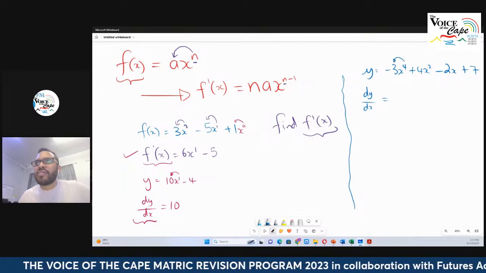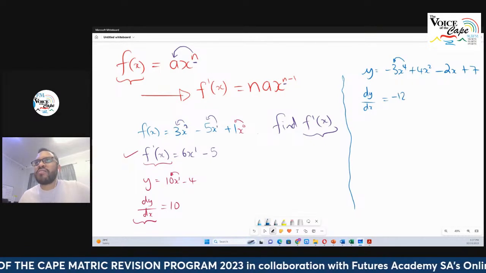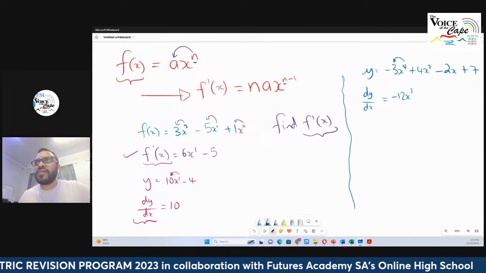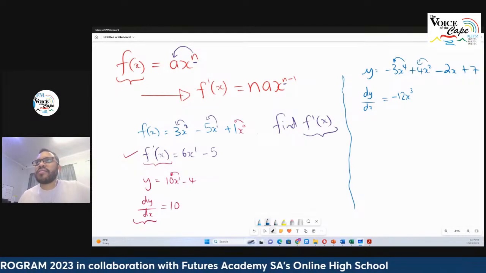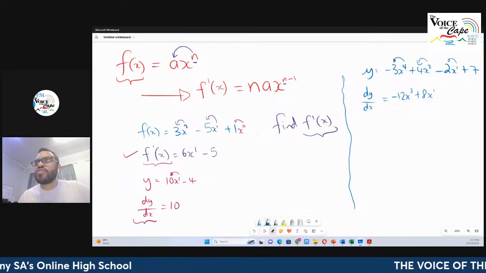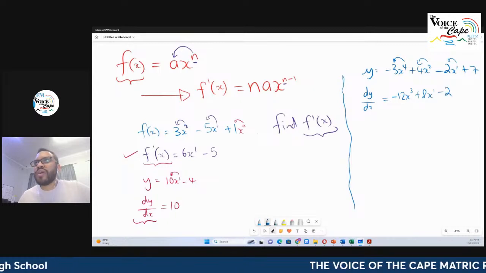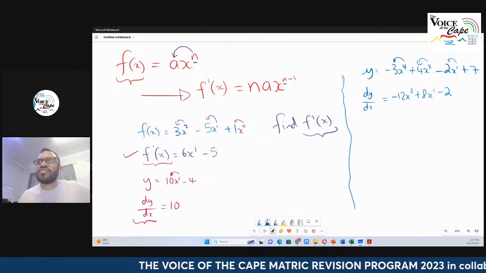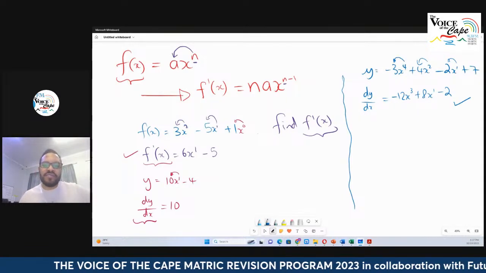Multiply. So 3 times minus 4 is minus 12. X to the power of 3. Right. 2 times 4 plus 8. X to the power of 1. There's a 1 there. 1 times minus 2, just minus 2. And the x to the power of 0, that falls away. The constant, the answer there is just 0. So there's my answer for the derivative.